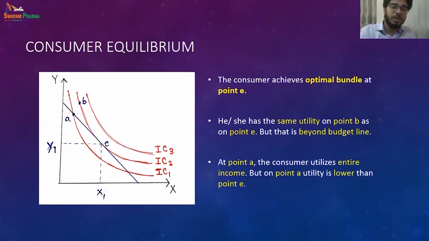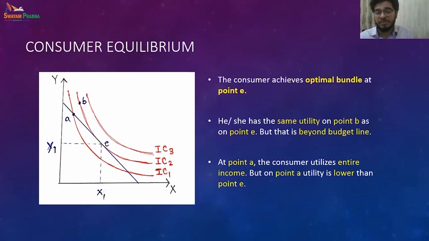So if we are on the budget line, we can see that we can move from A to E. Even though we are spending the entire budget on A, on E we are on a higher indifference curve. That means we are attaining a better satisfaction level, so we will try to move to E.